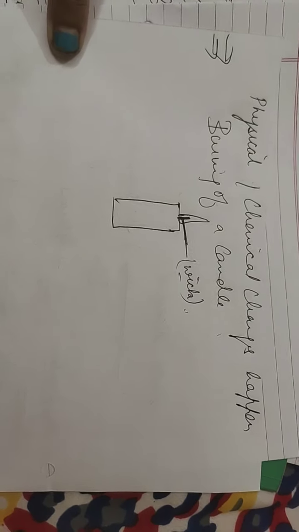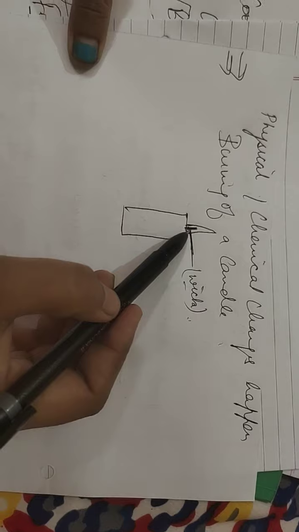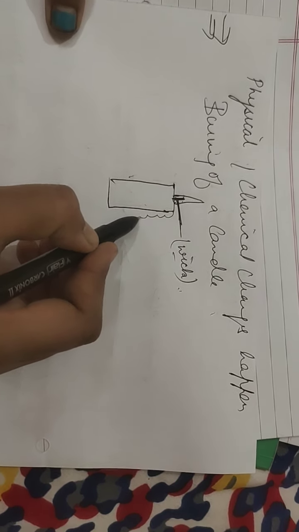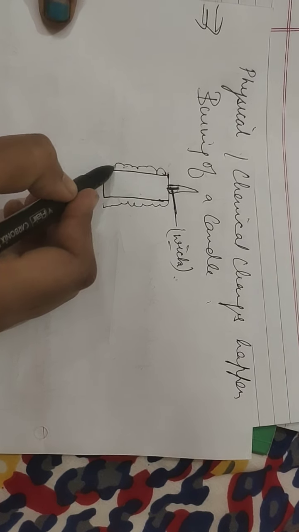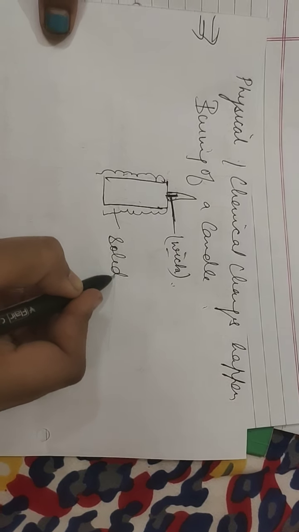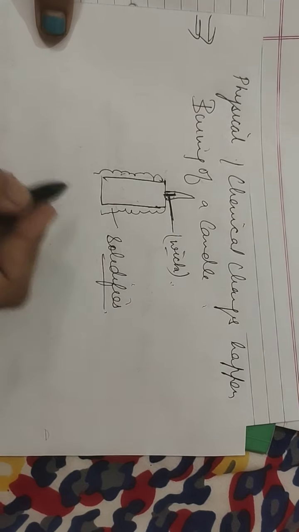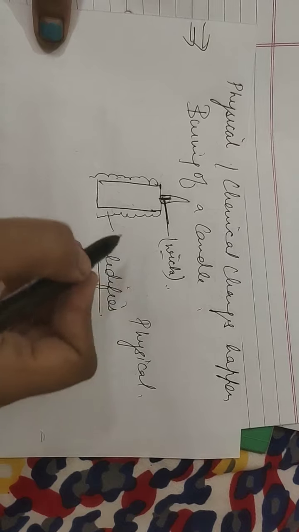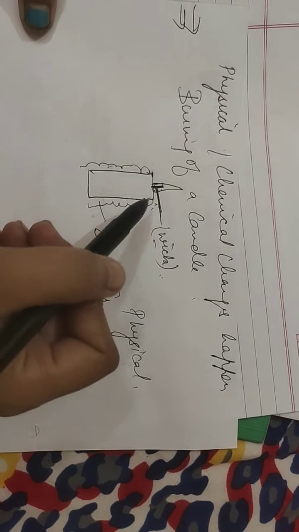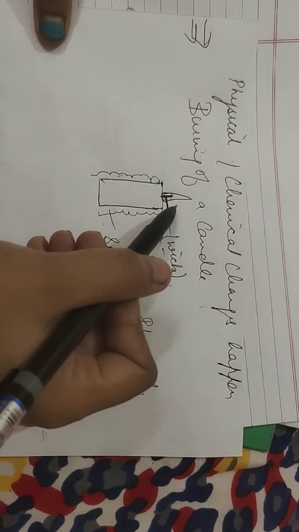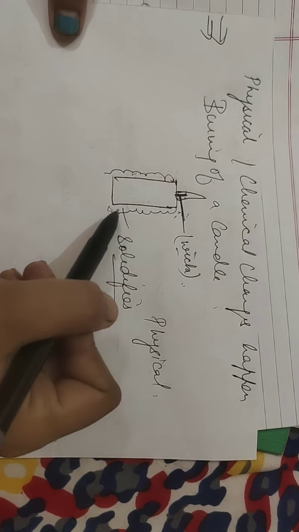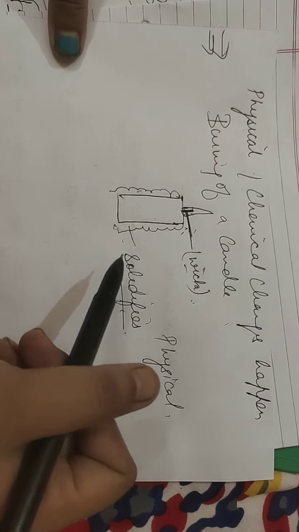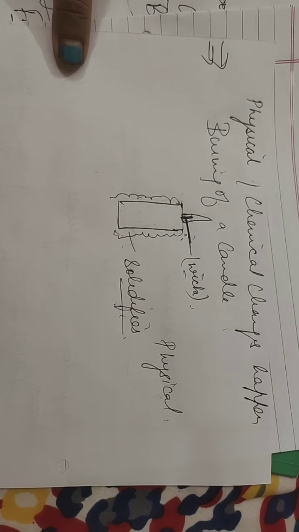When we burn or heat the candle, the wax under the wick is heated and it melts, and the molten wax flows down and solidifies. So which change is this? This is a physical change, because when we heat the solid wax it melts and comes down, then solidifies, and again from liquid it can be changed back.